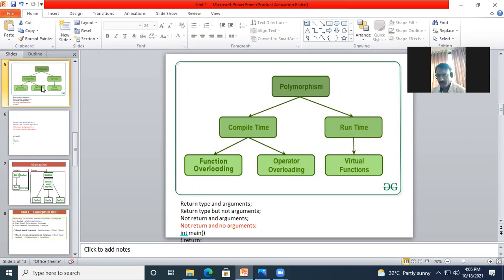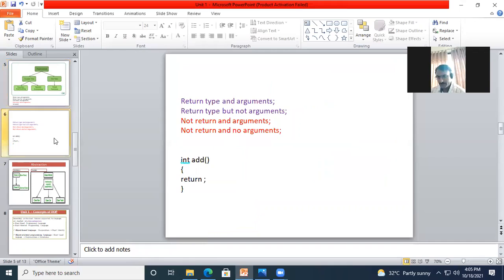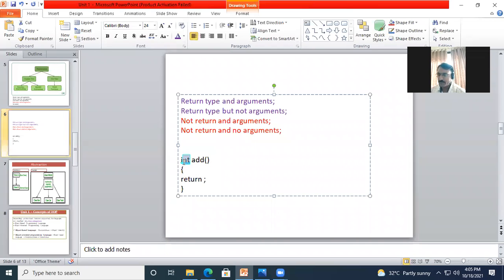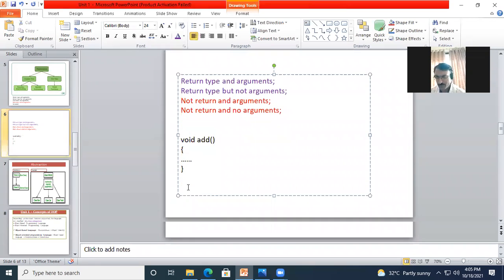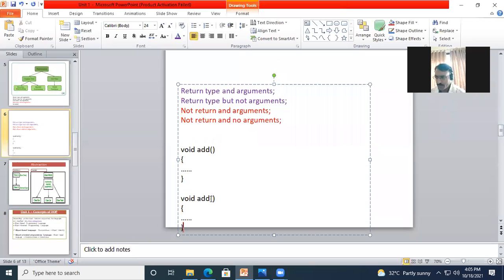Okay. So function overloading means what? Now here you may write a function. I will go to the example again. Let's say I'm having one function here, add. We'll go with a basic one without return statement, void add, and the body includes something here. This is my first function. I'm going to write the same function again here, but now instead of this blank, I'm going to provide some parameters, integer a, comma, integer b.